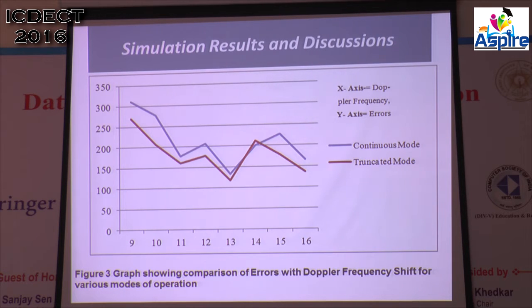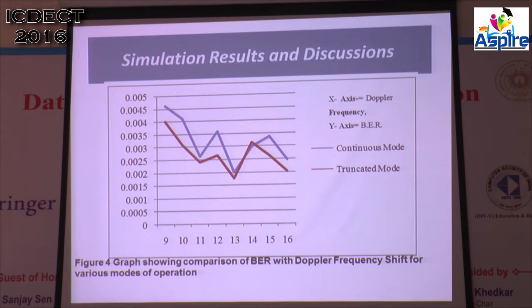Similarly, if you look for 14 Hz of Doppler frequency, your error rate is also larger. But if you look for approximately 12 Hz of Doppler frequency, your error rate drastically decreases. Actually, that is my work here, sir. Error rate decreases for this particular Doppler frequency shift. And the same scenario holds for truncated mode of operation and continuous mode of operation.